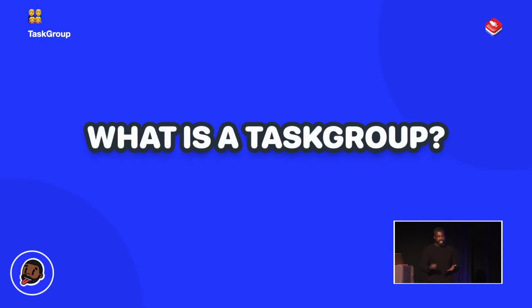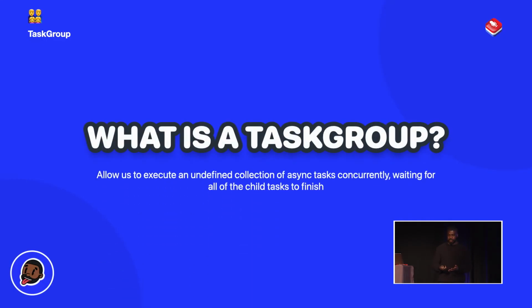Well, what we can do is use something called a task group. A task group simply allows us to execute an undefined collection of asynchronous tasks concurrently in parallel. Now, when you're working with task groups, they're essentially just a group of child tasks that you have to wait for all of them to finish before it returns a value.